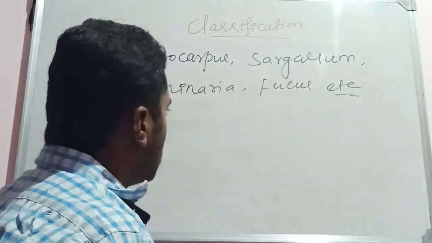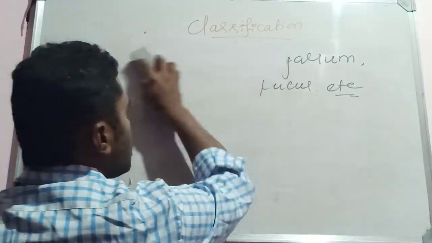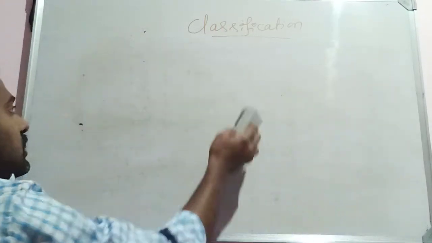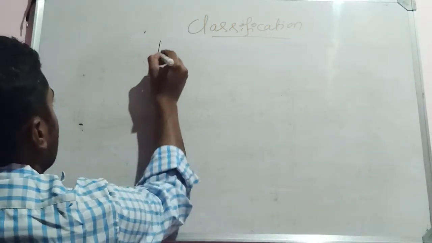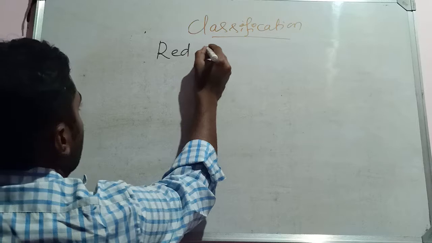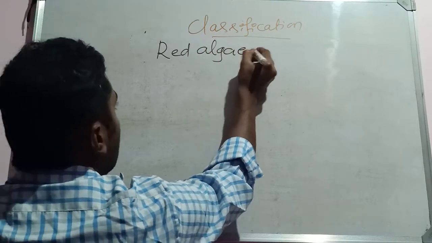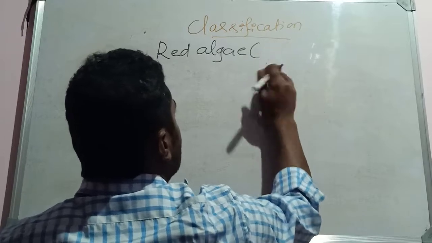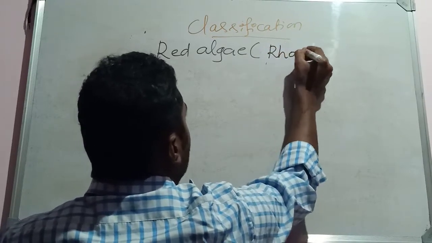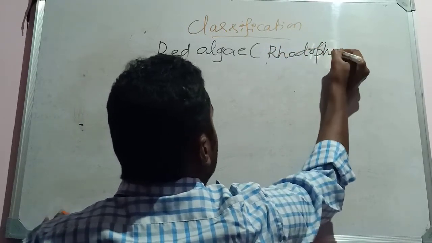Then the next class is the red algae. Red algae is a common name, and they are named Rhodophyceae.